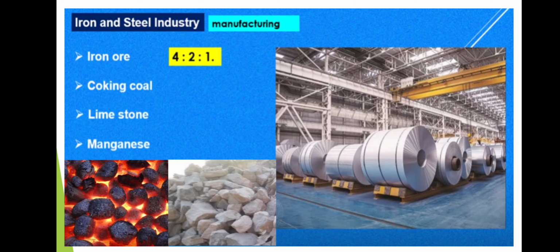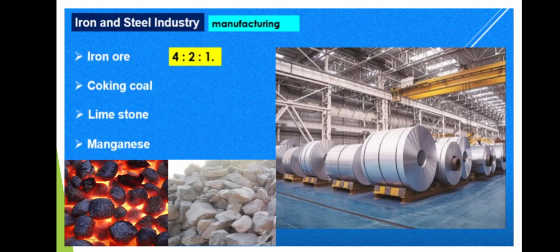Now here you can see the raw materials required in the manufacturing process. First is iron ore, which contains iron plus rock, in its raw state. Next, coking coal. What is coking coal, children? It is a kind of coal which is heated in the absence of air. That is called coking coal. And the last one is limestone.